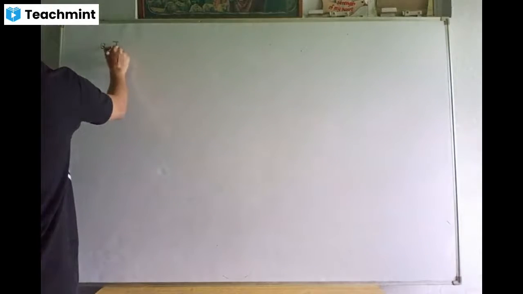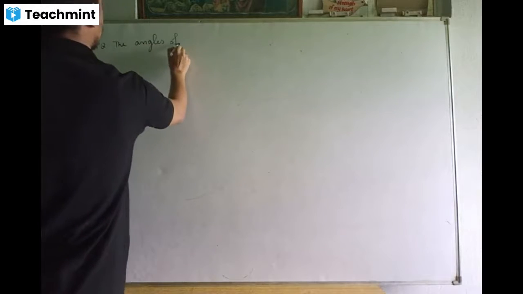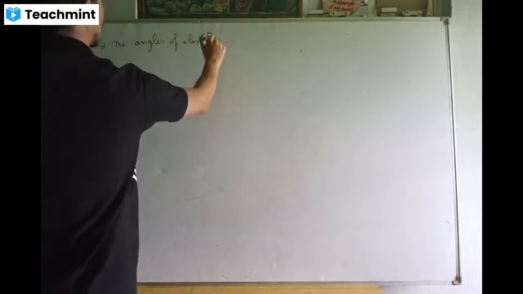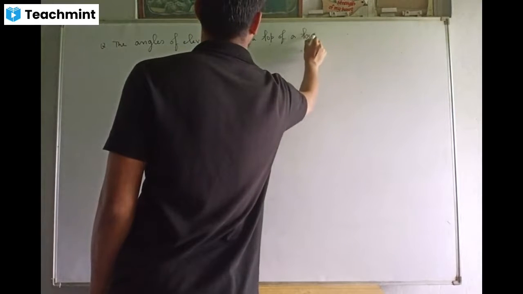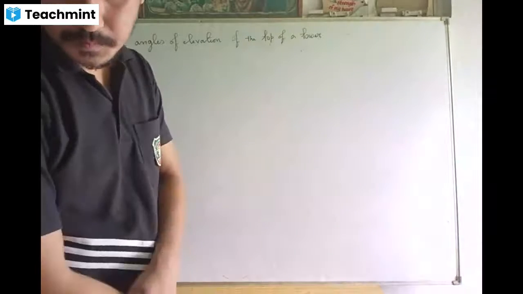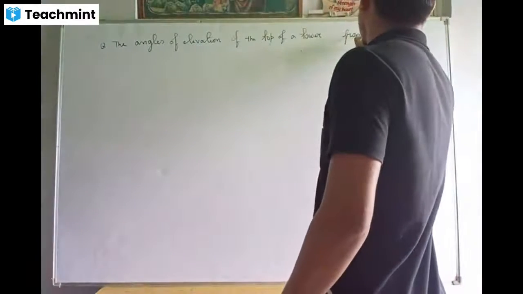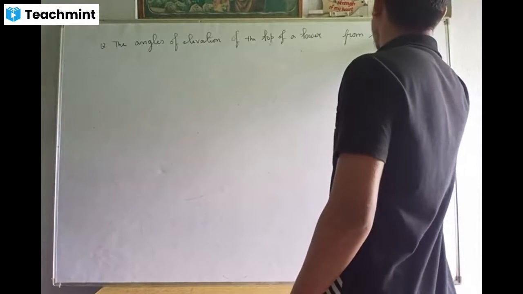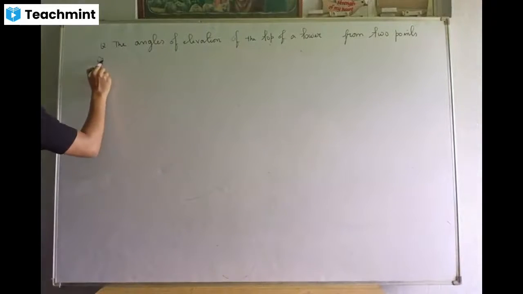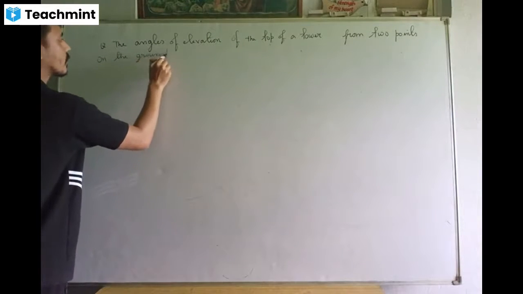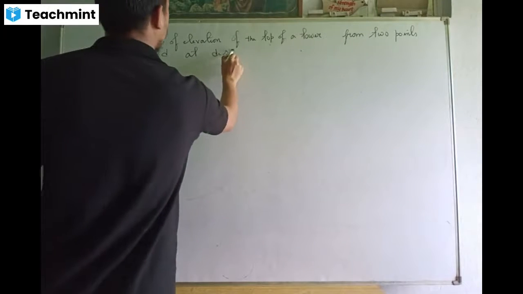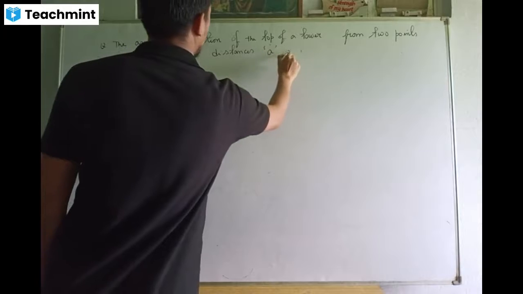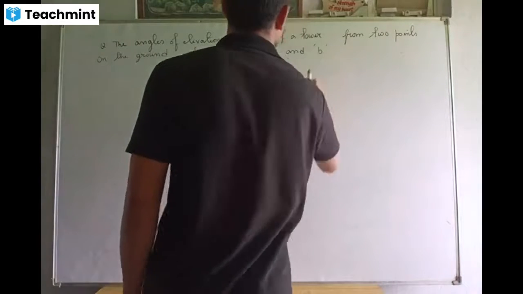The question says, the angles of elevation of the top of a tower from two points on the ground, at distances A and B.